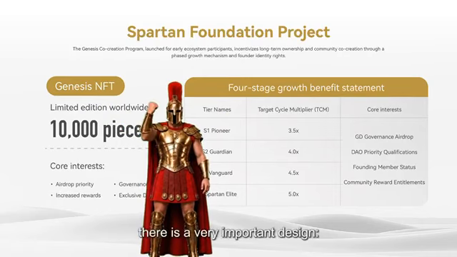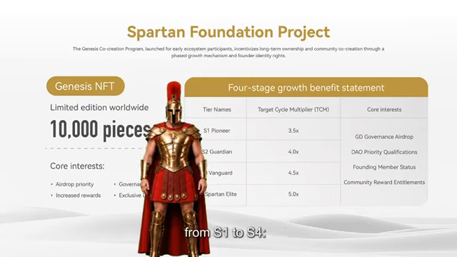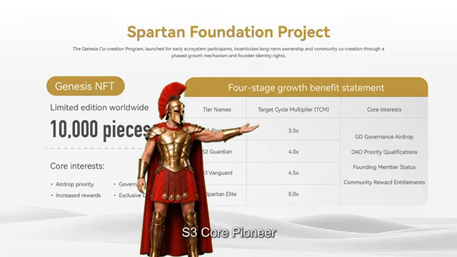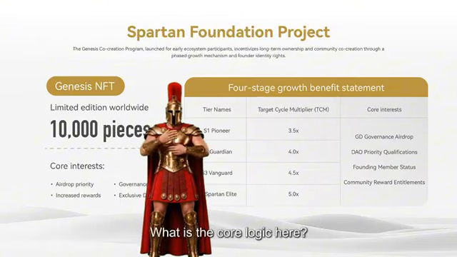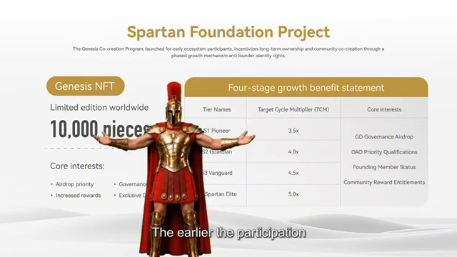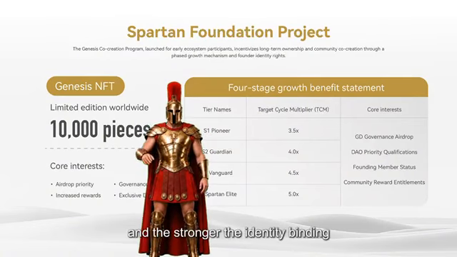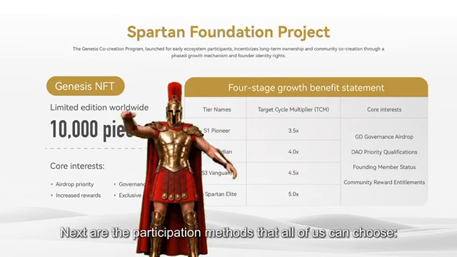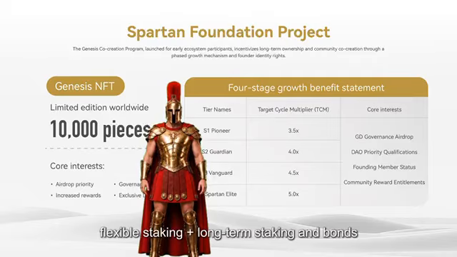In addition, there is a very important design, the 4-tier growth system, from S1 to S4: S1 Pioneer, S2 Guardian, S3 Core Pioneer, S4 Elite. Each level corresponds to different yield multipliers, up to 5x. What is the core logic here? The earlier the participation, the higher the yield, and the stronger the identity binding. Next are the participation methods that all of us can choose. Flexible staking plus long-term staking and bonds.